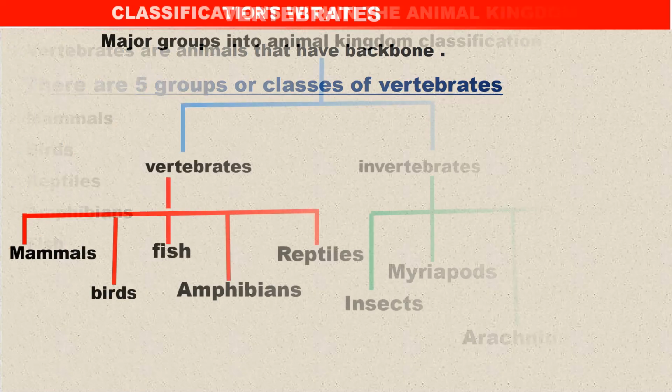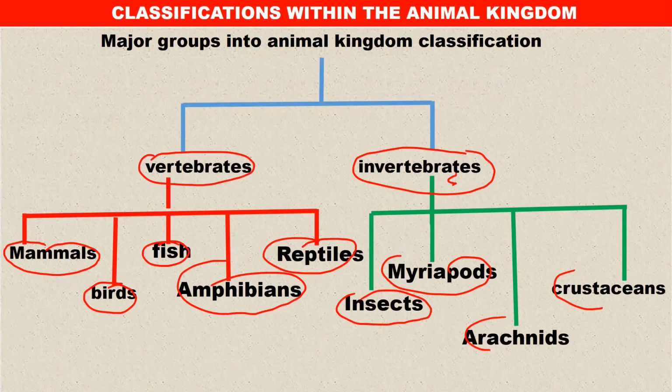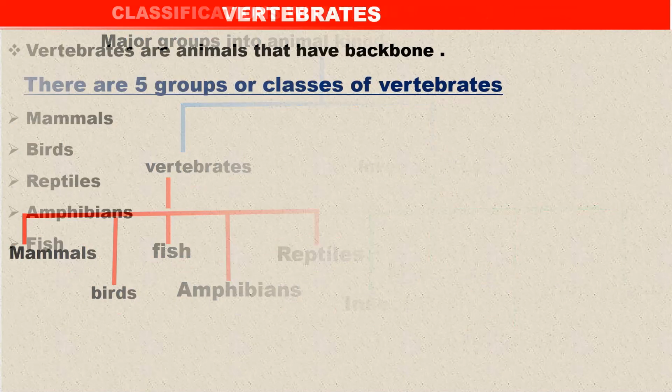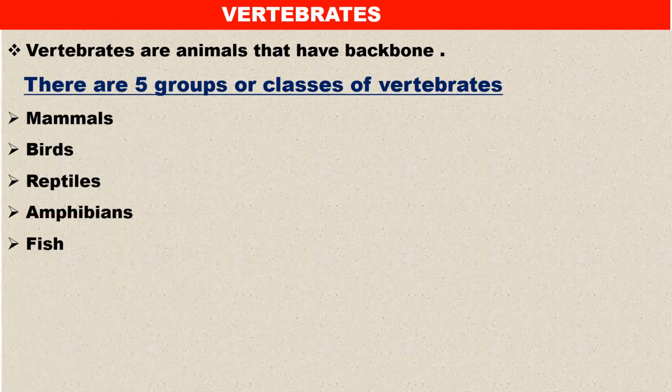Like we've already seen, mammals, birds, fish, amphibians, and reptiles. So we have mammals, birds, reptiles, amphibians, and fish. We're going to look at these one by one.